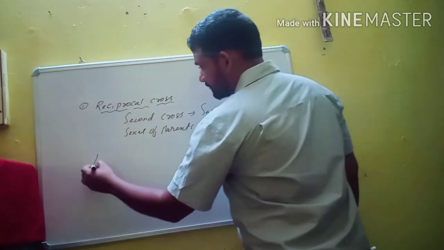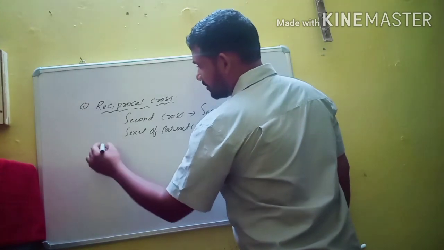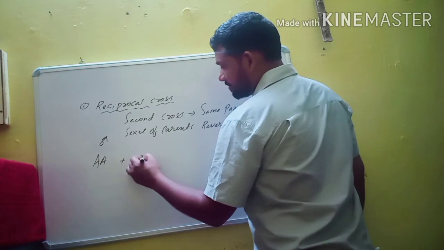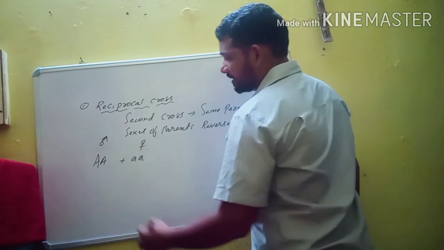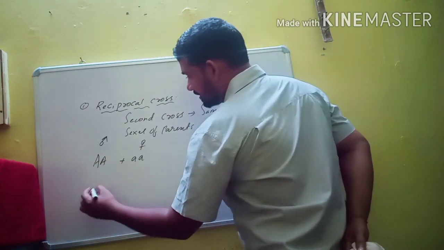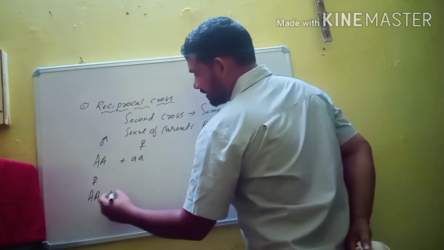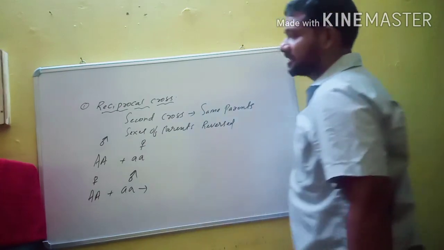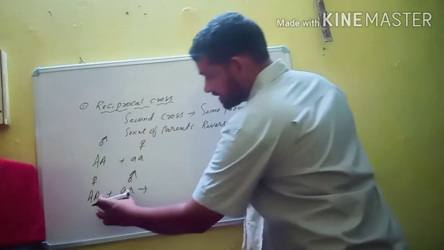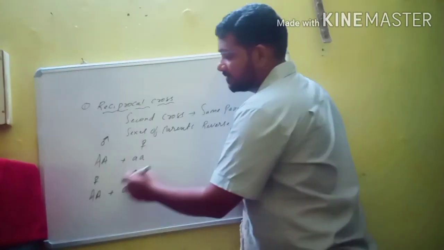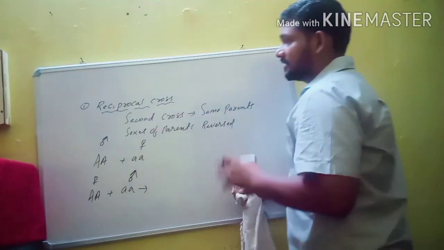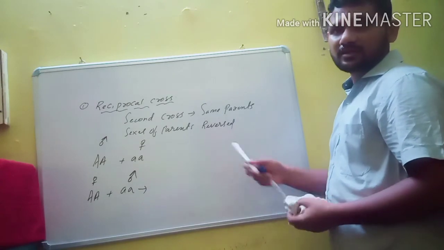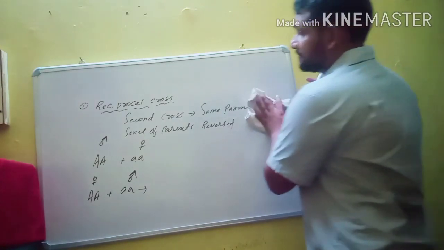For example, this is the male parent and this is the female parent. Then the same individuals, when the first is taken as female and the second as male, this cross is known as a reciprocal cross. So it is the second cross of the same parents in which the sexes of the parents are reversed. That type of cross or inheritance is known as reciprocal cross or reciprocal inheritance.